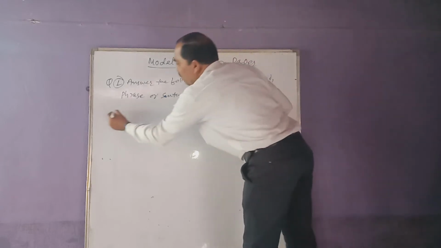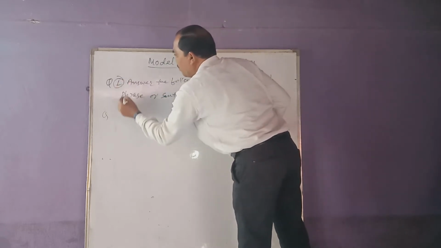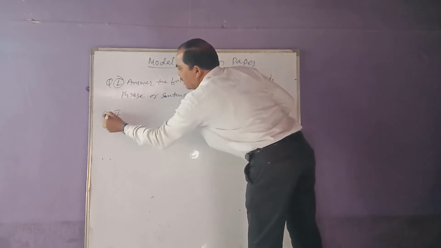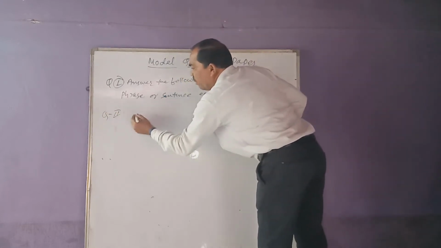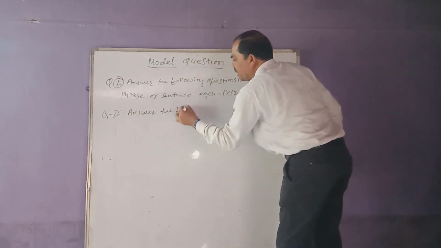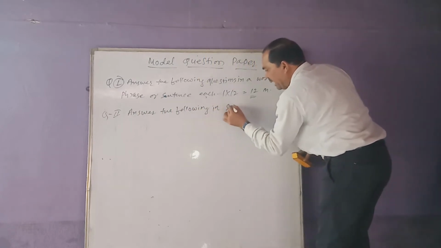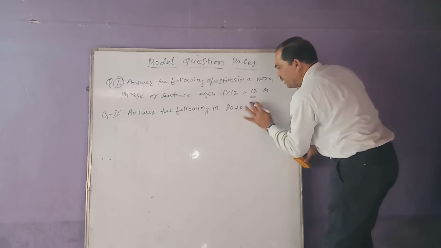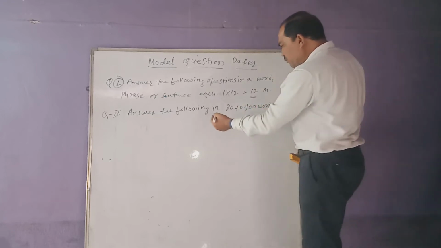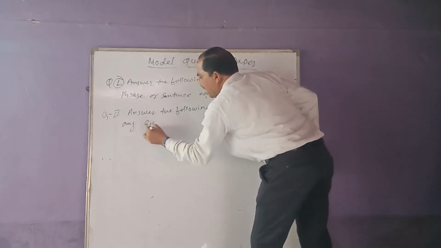Now what will question number Roman second be? In question number Roman first, a total of 12 questions will be there. Now question number Roman second: how many questions will be there? Again it will be the same. Answer the following questions in 80 to 100 words, any 8 of the following.